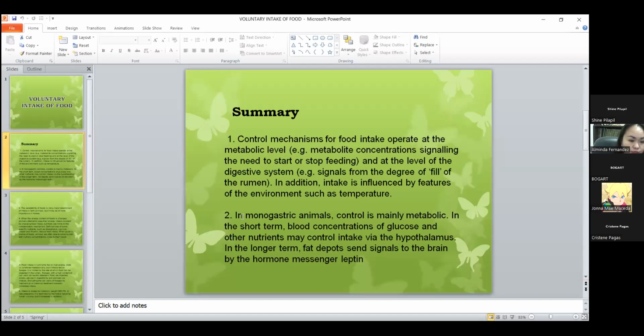So monogastric animals are, for example, the swine. So that's an example of monogastric animals because they have a single compartment, unlike the ruminants which have 4 compartments or 4 chambers. Then ang monogastric animals kay siya ang naga-control sa iyang metabolic, sa iyang growth.